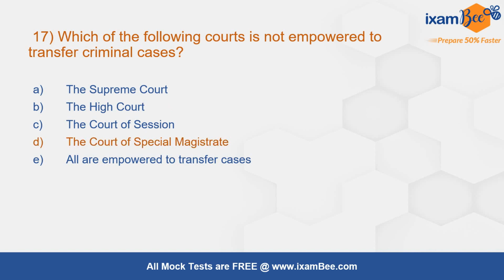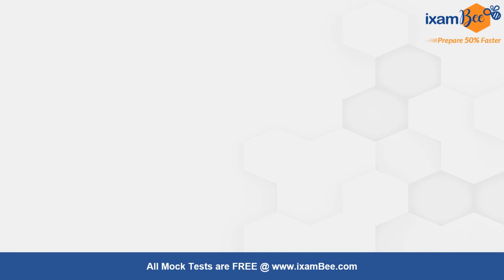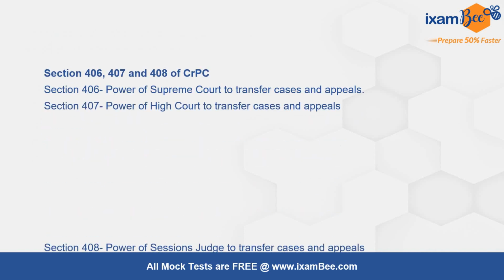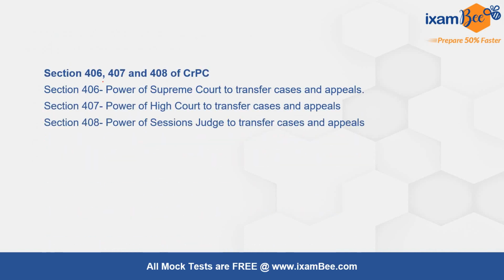The correct answer is Court of Special Magistrate. Supreme Court, High Court and Court of Session has the power to transfer criminal cases. This is given under section number 406, 407 and 408 of Criminal Procedure Code. 406 talks about power of Supreme Court to transfer cases and appeals. 407 talks about power of High Court and 408 talks about power of Session Judge.